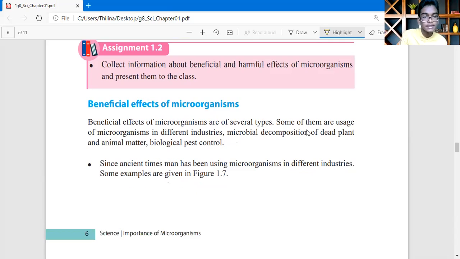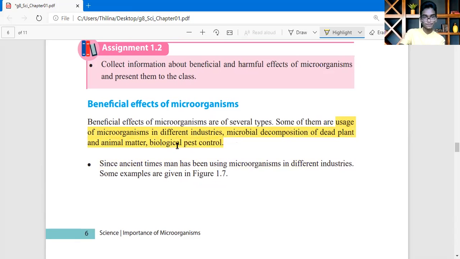Let's see the beneficial effects of microorganisms. The beneficial effects of microorganisms are of several types. Some of them are usage of microorganisms in different industries, microbial decomposition of dead plant and animal matter, and biological pest control.